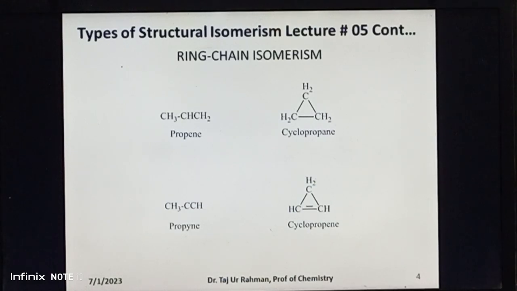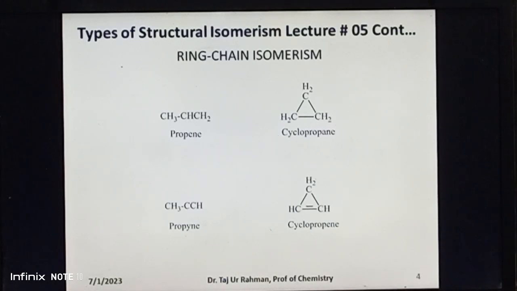For example, these are two examples of ring chain isomerism. In the first example, propene and cyclopropane have the same molecular formula C3H6, same numbers and kinds of atoms, but they differ from one another in linking of the carbon atoms.